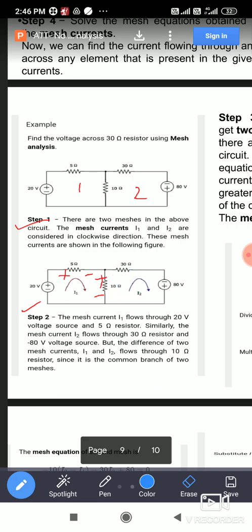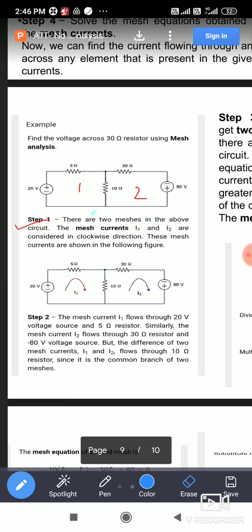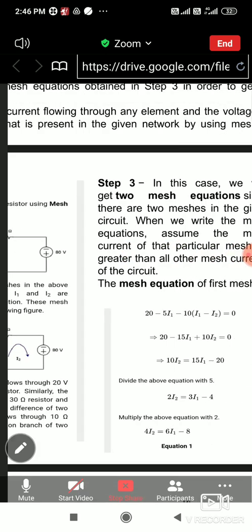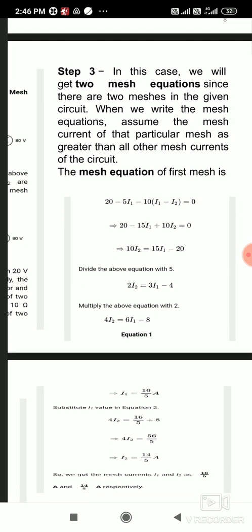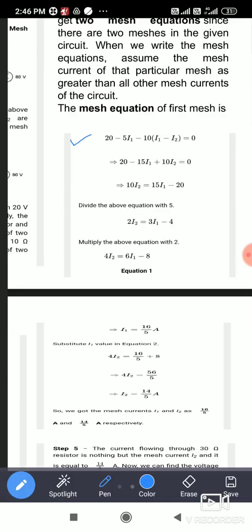Now you can apply KVL in each and every mesh so that you can get the answer. You know the polarity now, so in step 3 you have to apply the equations. Minus to plus, that is plus 20. Next, minus 5 into I1. Next, minus 10 into (I1 minus I2) equal to 0. Solve the linear equation and you can get the answer. You can put it properly in a standard form: 3I1 minus 2I2 is equal to 4.